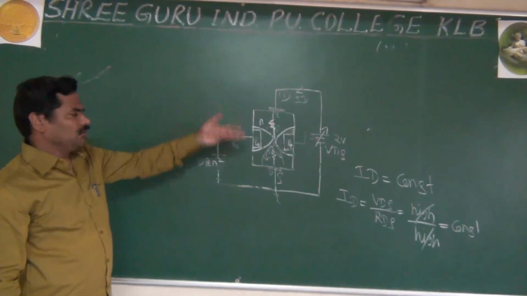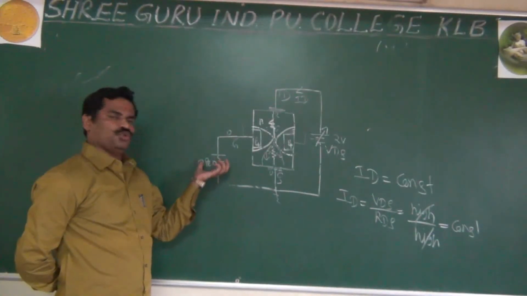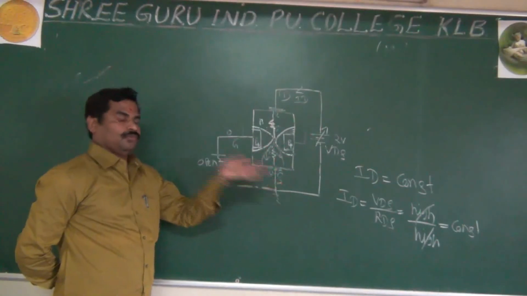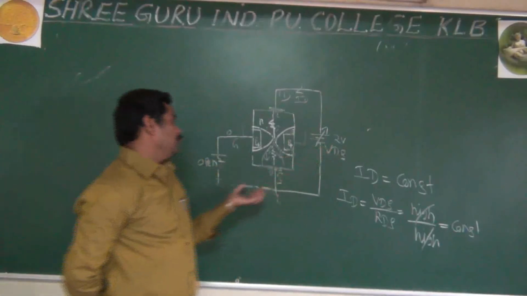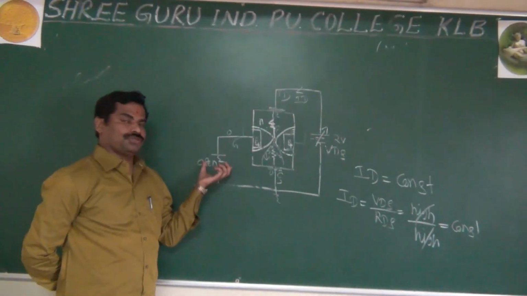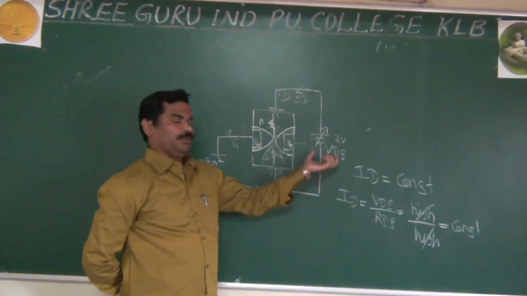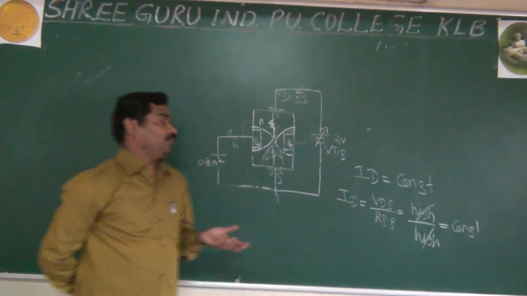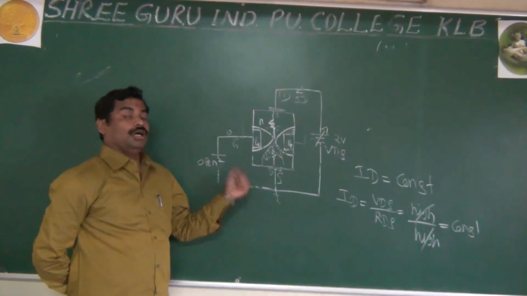NJFET. In tomorrow's class, we will see the case where you apply a gate source voltage. Today we discuss only applying VDS, not applying any VGS. The gate is connected directly to ground. And we will study the effect of VDS with no gate source voltage applied. Tomorrow we go for the case where you apply some gate source voltage, and